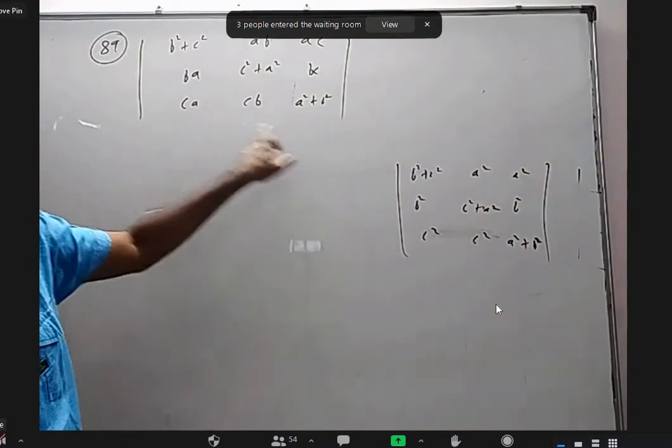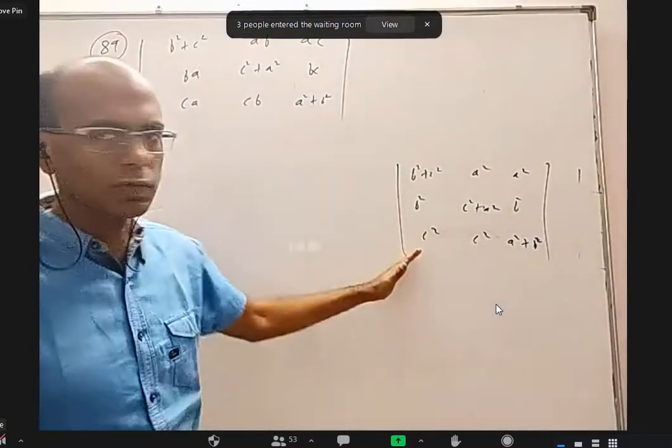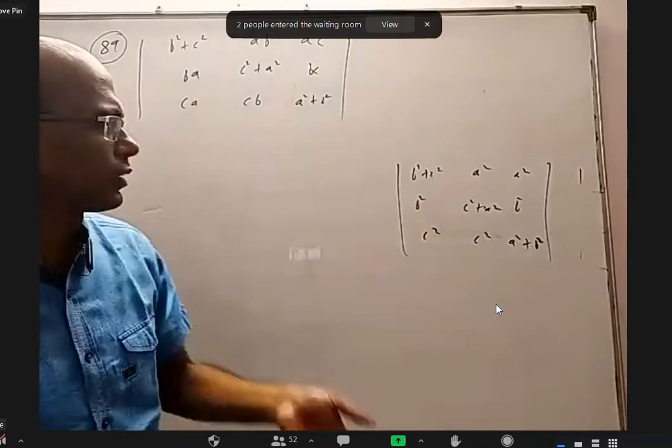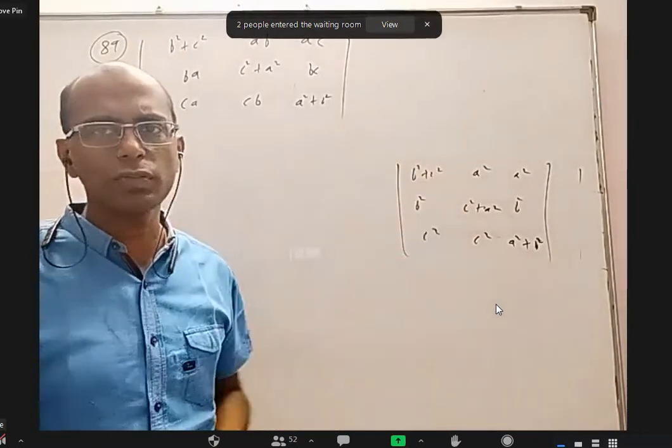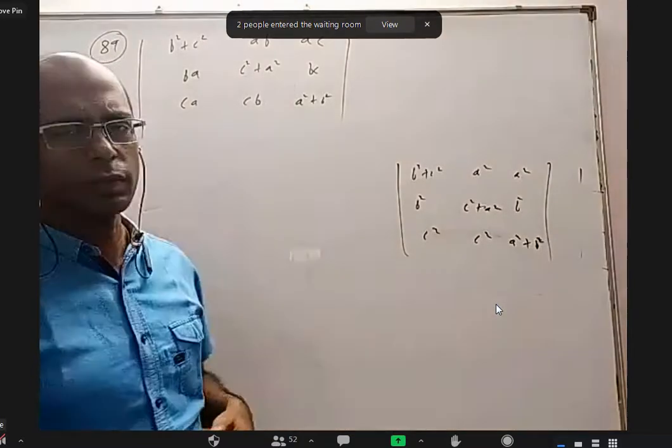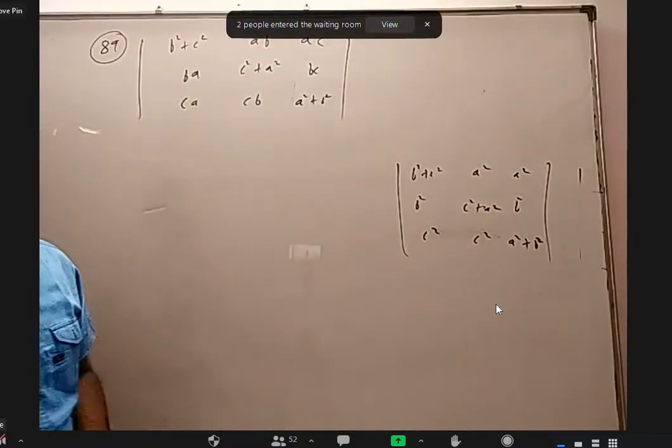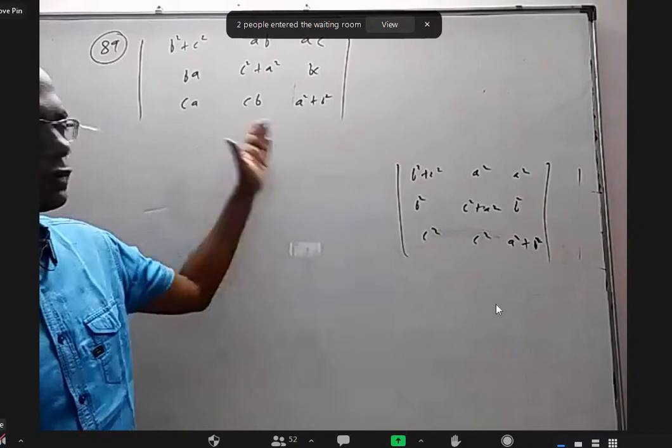But if you can equate this and this, that is prove that this and this are equal, this is like our previous question only, where B is replaced with B square, A is replaced with A square, C is replaced with C square. So we'll get 4A square, B square, C square. Anybody want to give an idea how to prove that these two are equal without even expanding?